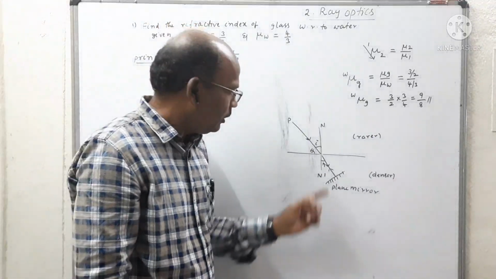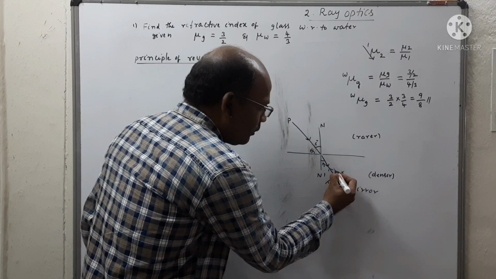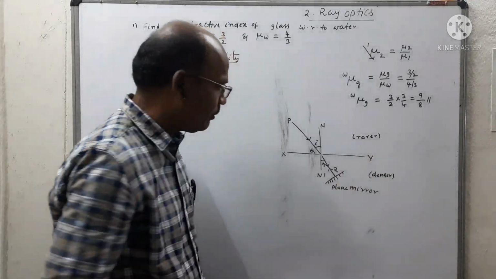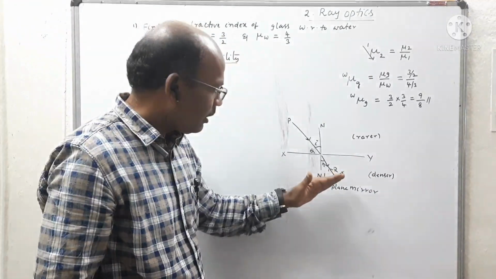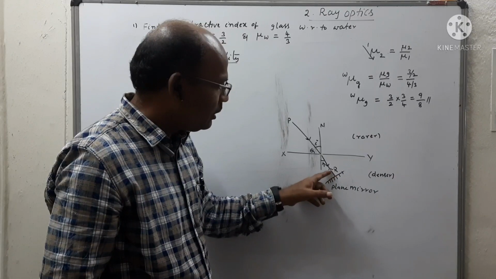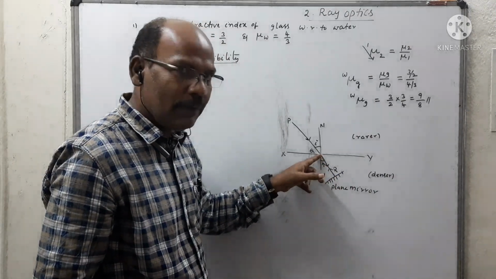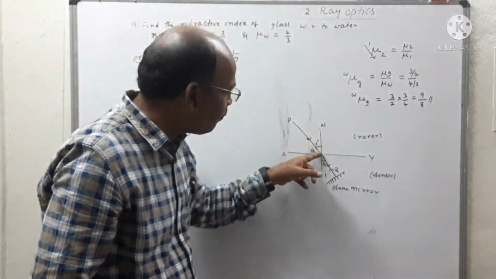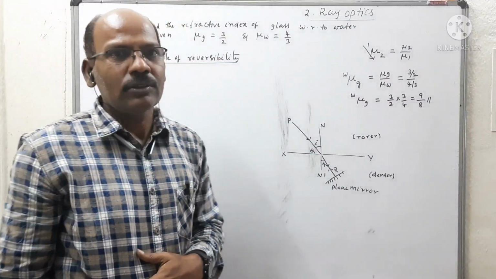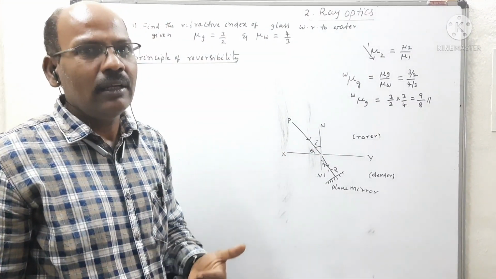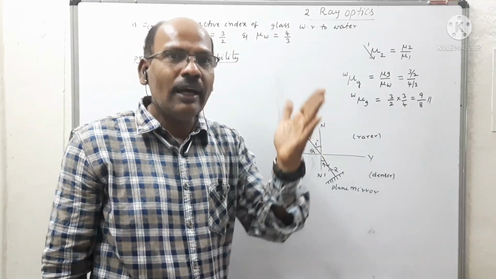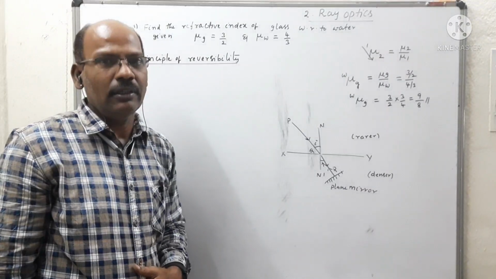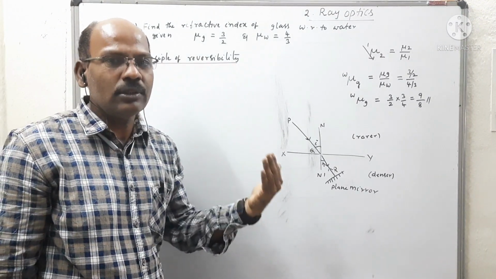So this is the refracted ray QR after refraction, because this is the actual separation of media. While it strikes the plane surface, it gets reflected and moves in the same path and strikes at the separation of two media and gets refracted from denser to rarer and moves along the path of the incident ray. So the retrace of the refracted ray after refraction, moving along the path of the incident ray, is called the principle of reversibility. So what is the use of the principle of reversibility?